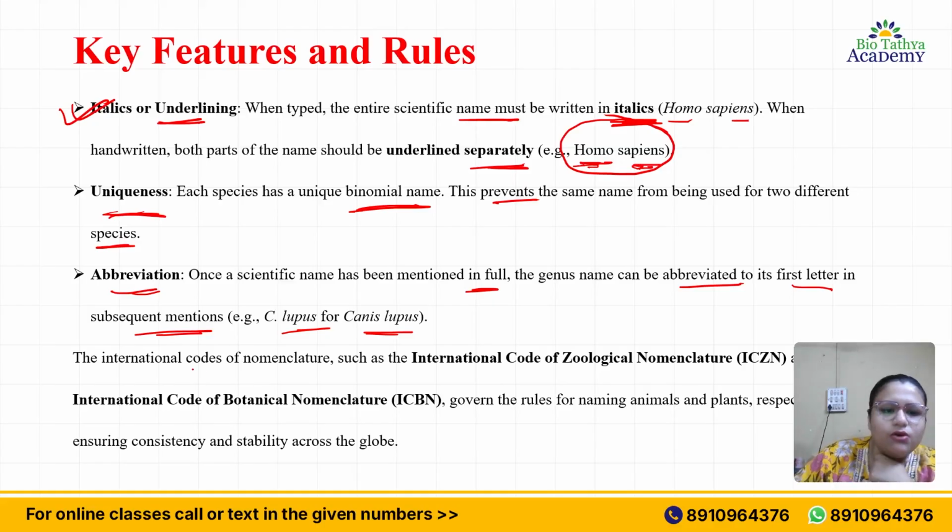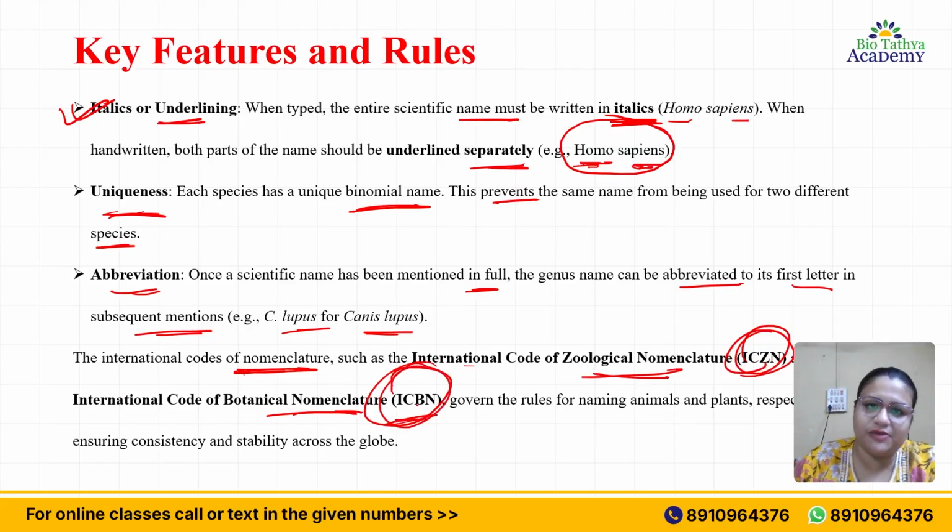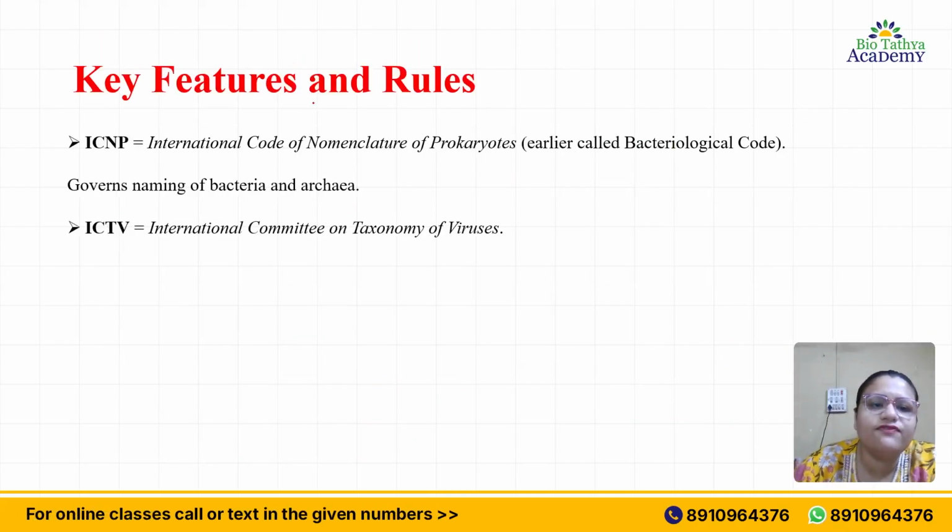Now, there are international codes for this nomenclature system. What are these international codes? They are the International Code of Zoological Nomenclature, ICZN, and the International Code of Botanical Nomenclature, ICBN. So ICBN is basically for the plants and ICZN is basically for the animals. They govern the rules for naming animals and plants respectively, ensuring consistency and stability across the globe. Now the key features and rules. What are the key features and rules?